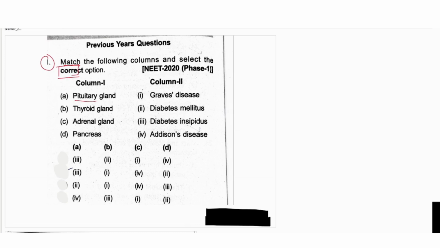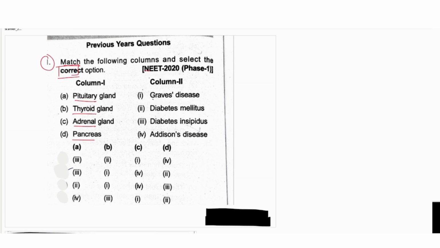So here we have the pituitary gland, thyroid, adrenal, pancreas. We know very well that the pituitary gland has two parts, the anterior and the posterior lobe. From the anterior lobe different hormones are secreted, and from the posterior lobe different hormones are secreted, and the function is also completely different. Let us see which gland is responsible for which disease.